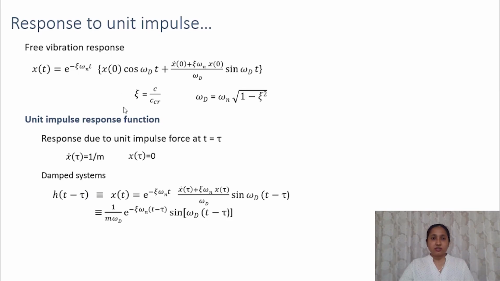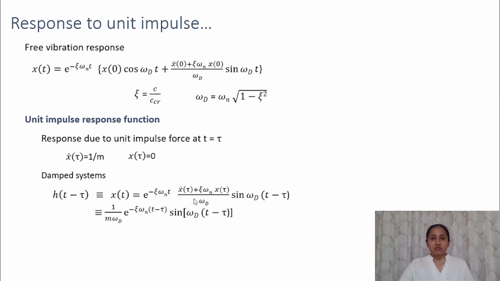We can substitute the value of this displacement and velocity in this expression. So the displacement is 0, so this term will vanish, and we have this term with x naught dot replaced by our x dot tau. So the expression for the unit impulse response for the damped system is this.